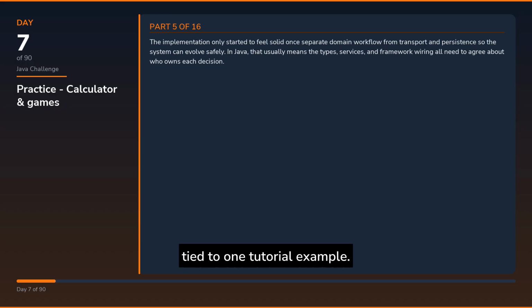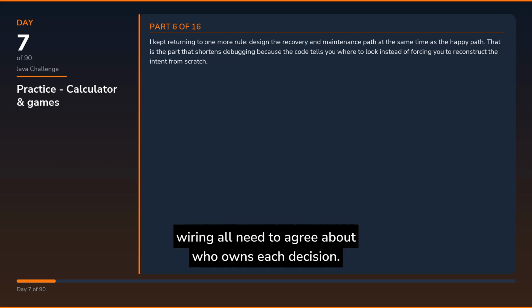The implementation only started to feel solid once I separated domain workflow from transport and persistence so the system can evolve safely. In Java, that usually means the types, services, and framework wiring all need to agree about who owns each decision. I kept returning to one more rule: design the recovery and maintenance path at the same time as the happy path. That is the part that shortens debugging because the code tells you where to look instead of forcing you to reconstruct the intent from scratch.